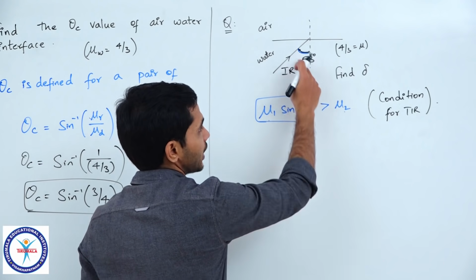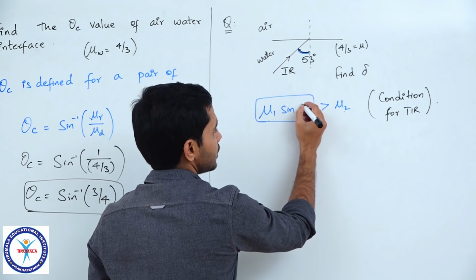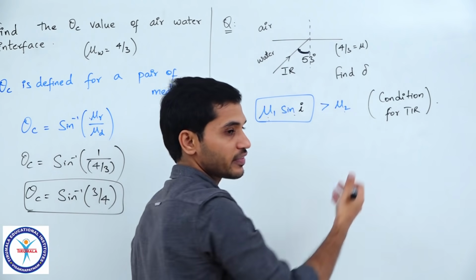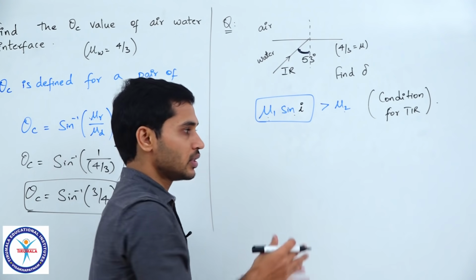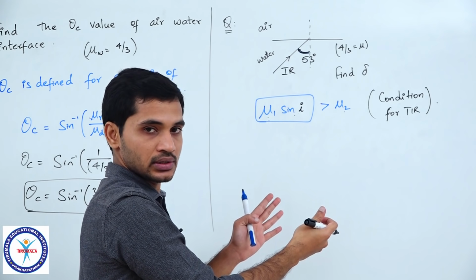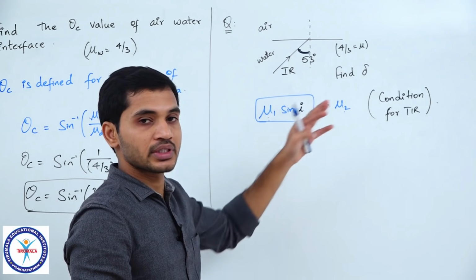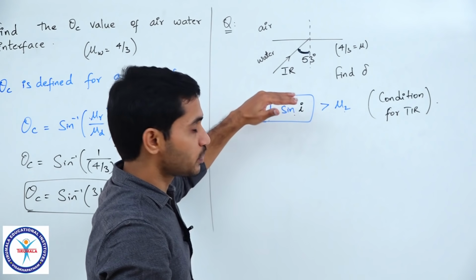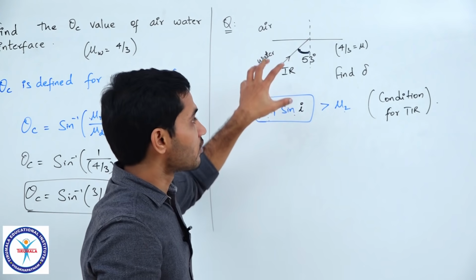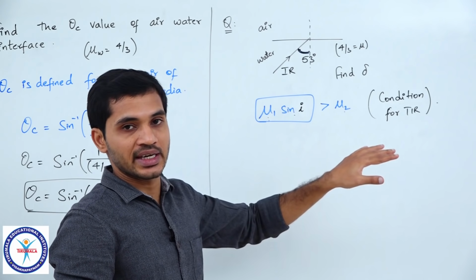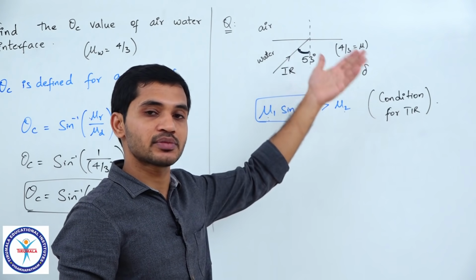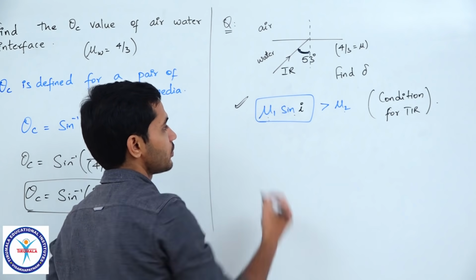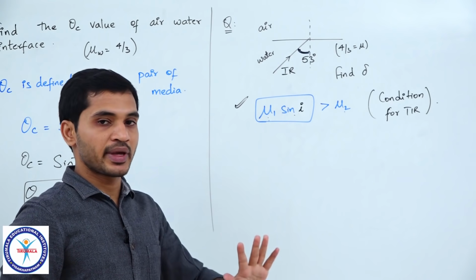So let us call this angle I. If mu 1 sin I is greater than the next medium's refractive index, remember it in this manner. If this medium's mu into sin theta is greater than the next medium's mu, then the light ray won't enter into the next medium. Is that clear? I will repeat once again. If the first medium's mu into sin theta is greater than the next medium's mu, then TIR will take place. So that is what I have written here, or you just follow the expression, you won't make any mistakes, right.